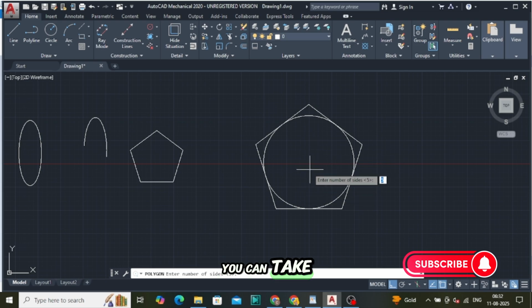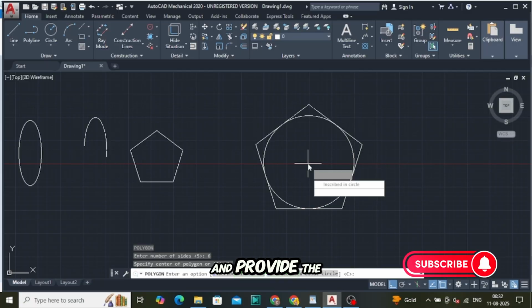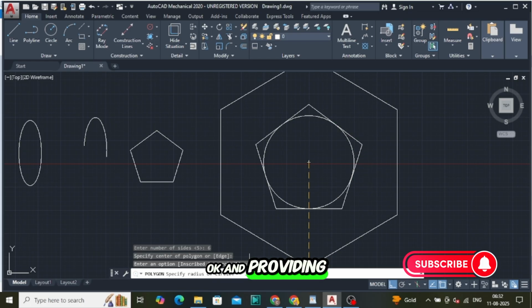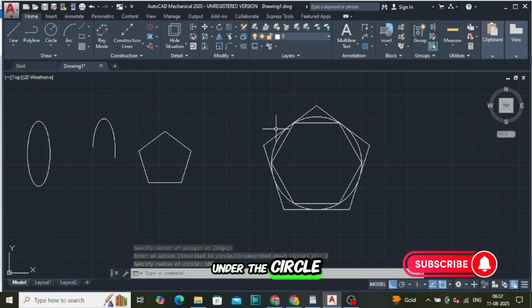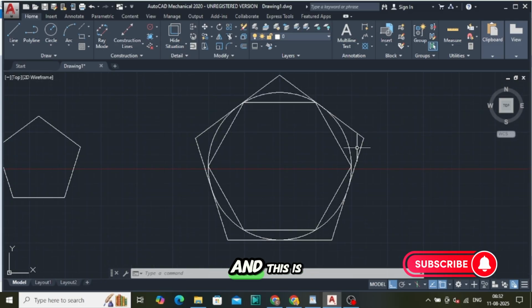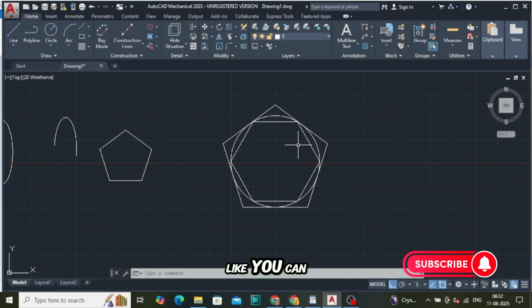And inscribed you can draw too. You can take the sides from here. I'm taking 6. Okay, and provide the center for the polygon, and this time I am going to take inscribed. Okay, and I'm going to provide the radius 100. So it draws inside the circle, and circumscribed draws outside of the circle. And this is the basic difference. Whatever the sides, you can draw with 7 sides, 8 sides, 9 sides.